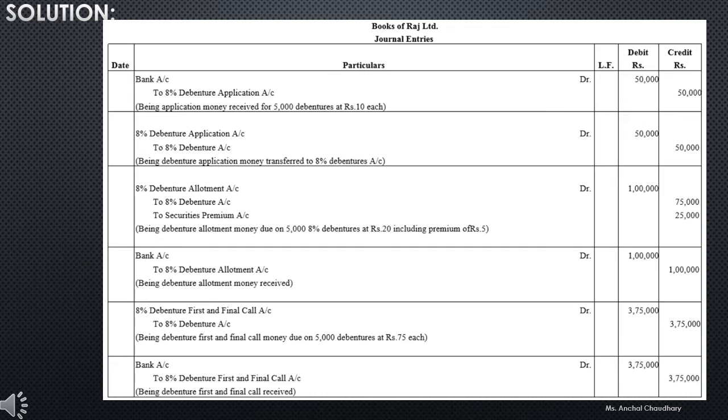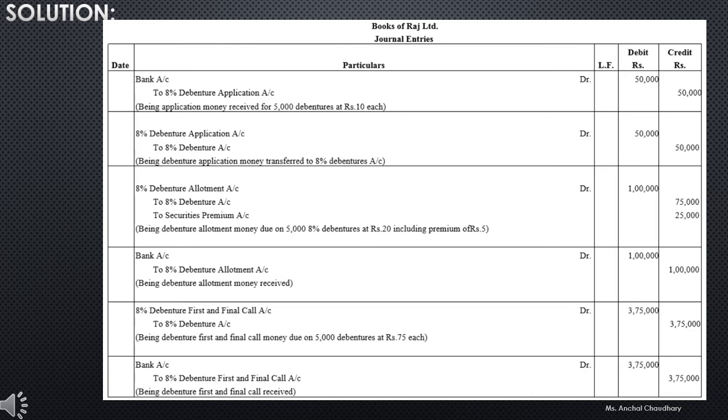So the journal entries will be in the books of Raj Limited, that is bank account debit to 8% debenture application account. So students, as you can see, in the previous question it was 9% debentures and here it is 8% debentures. So now the rate of interest is 8%. The amount was 500 debentures, say 10 rupees each. Application money was rupees 10. So you are receiving 50,000.